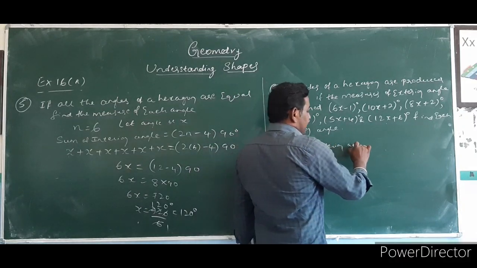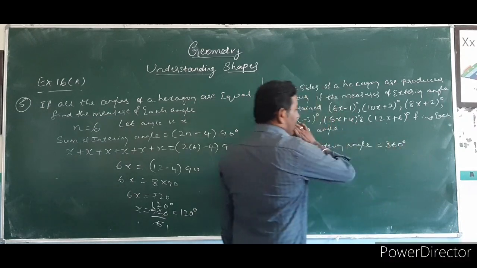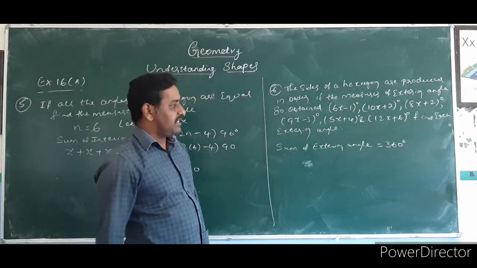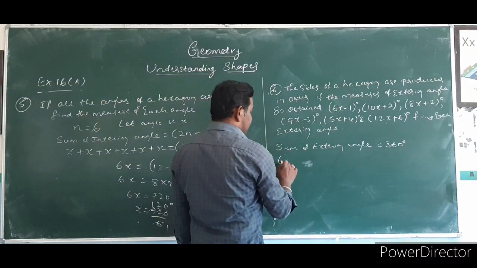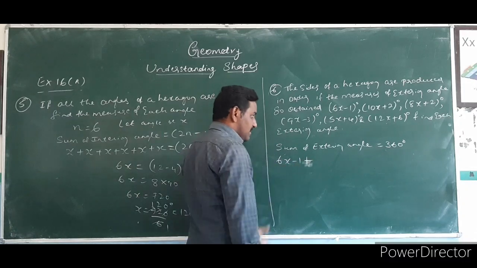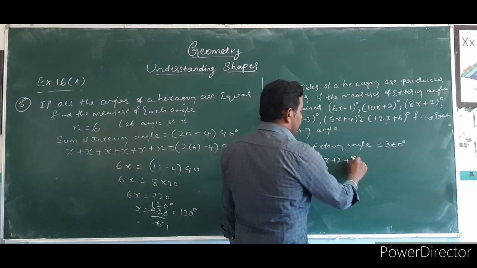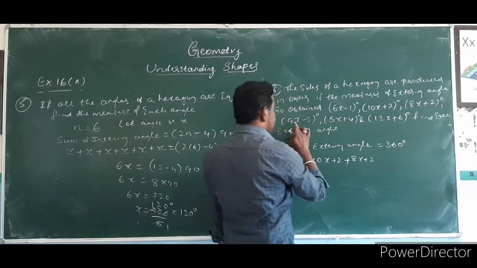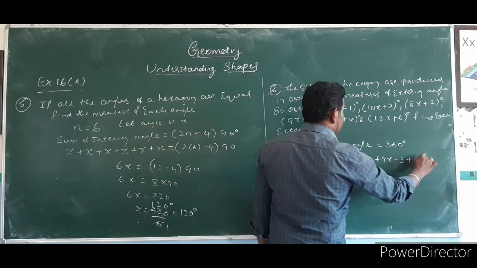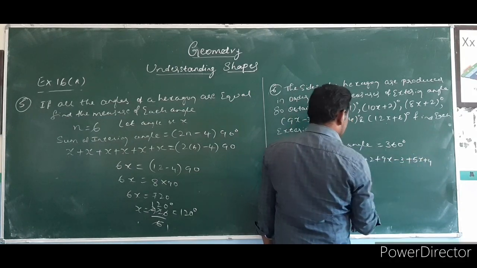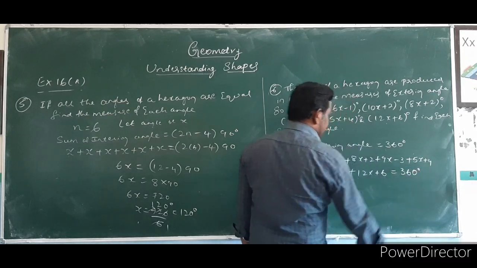The sum of all the exterior angles must be equal to 360 degrees. They are given the exterior angles. So the first exterior angle is 6x minus 1, plus we add all the angles: 10x plus 2, plus 8x plus 2, plus 9x minus 3, plus 5x plus 4, plus 12x plus 6, is equal to 360 degrees.